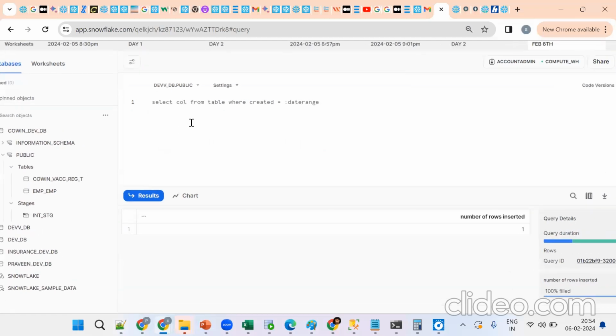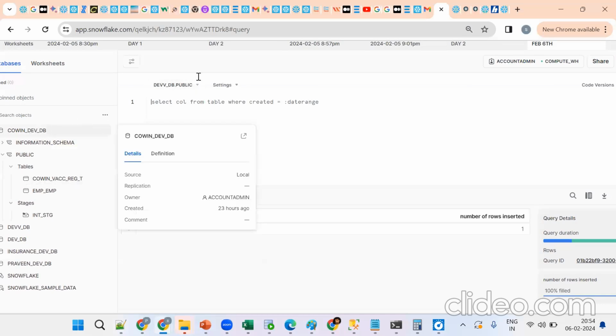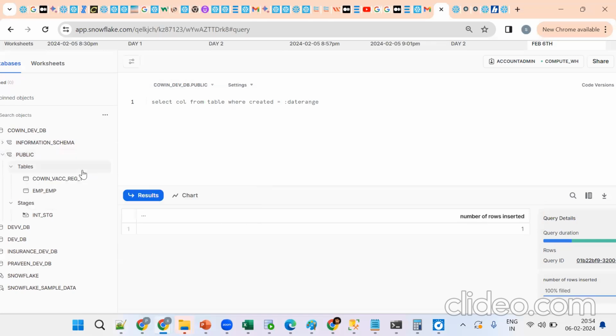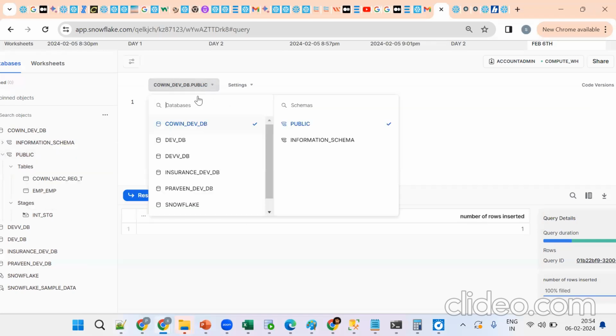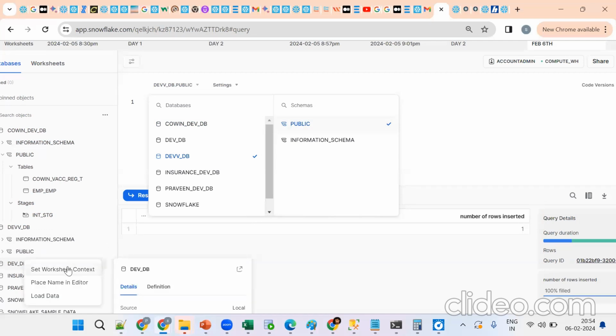Databases go like this, we are able to see the data. So see what happened. Click on this cell. Suppose I want to get this data. We are in this database, but I want to get that database. So click on this value, set worksheet context. Or else we can go for any database, any drop down. Suppose I want to get this database, so click on set worksheet context.